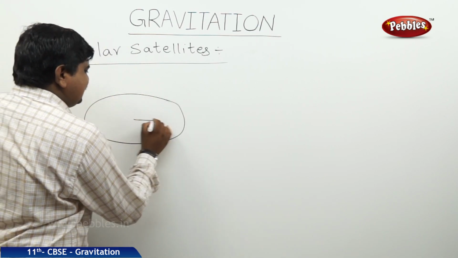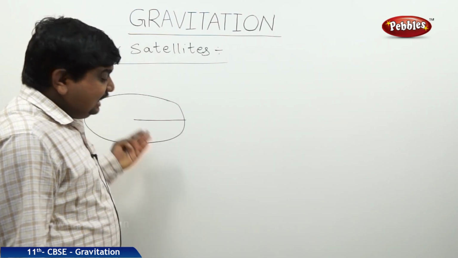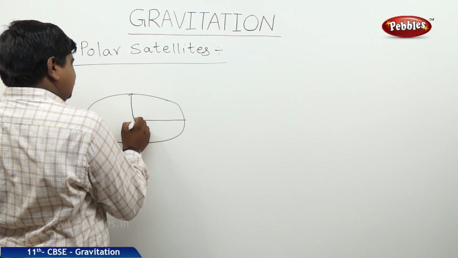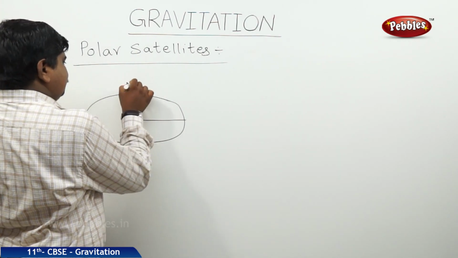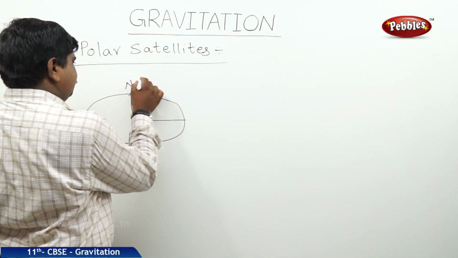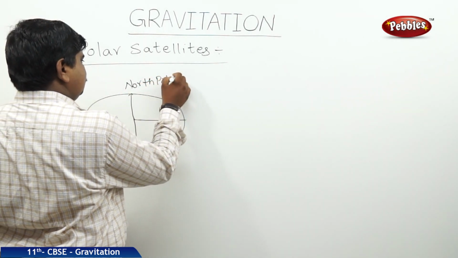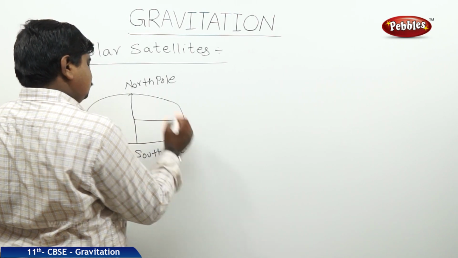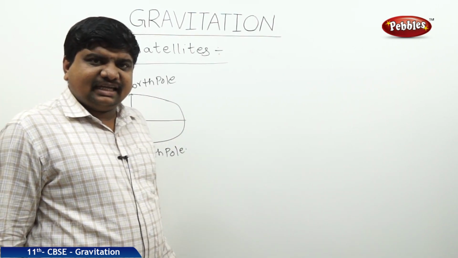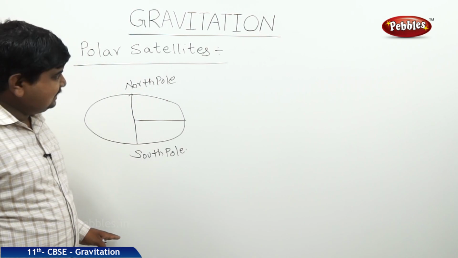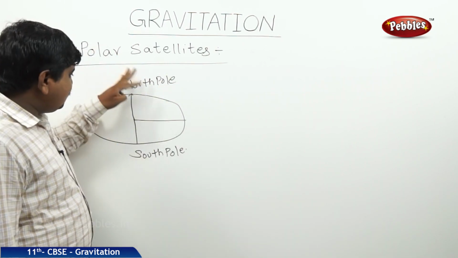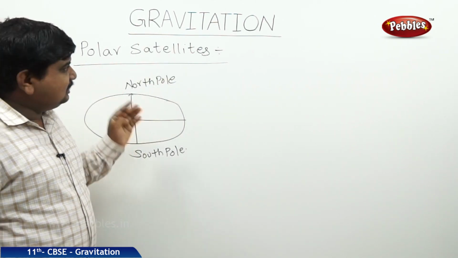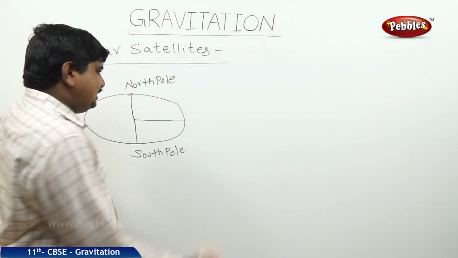We know that the major axis is passing through the equator of the earth, but the minor axis is passing through the poles, North Pole and South Pole. If this is the case, what we can understand is some satellites revolve around the polar axis of the earth. These types of satellites are called polar satellites.